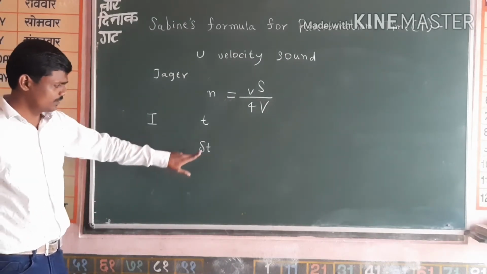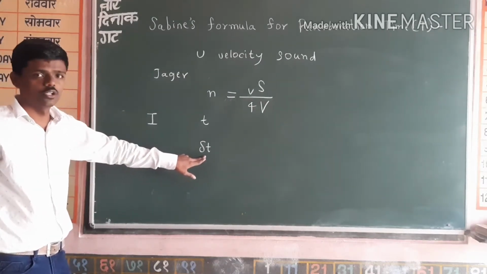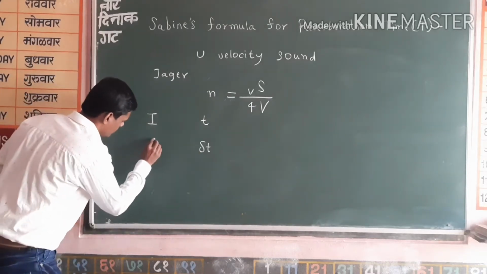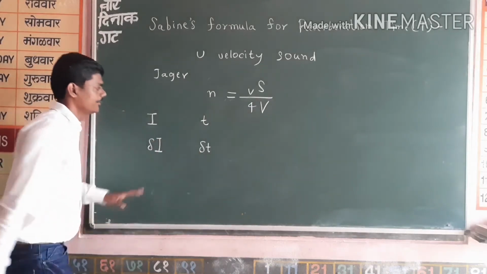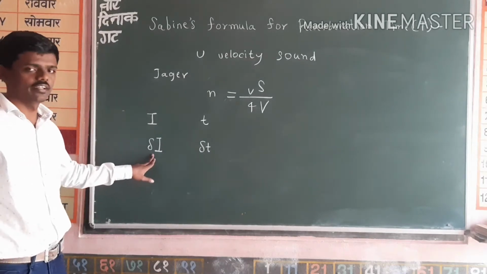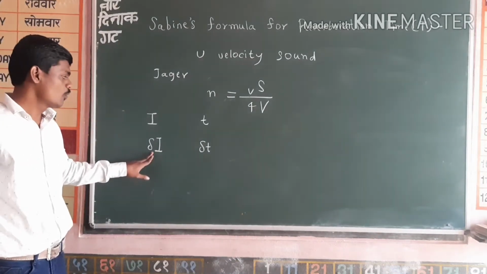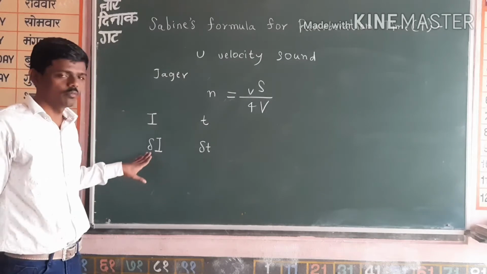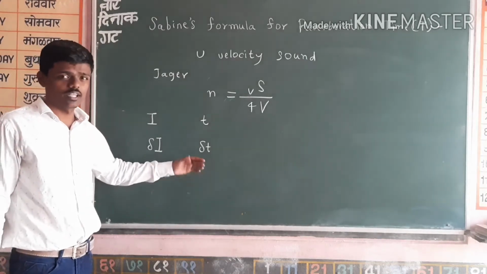Now after time interval dou t, the intensity will fall by the amount dou I. So this is the fall in intensity, and this is the time interval.